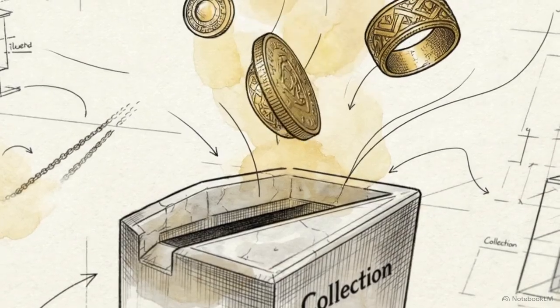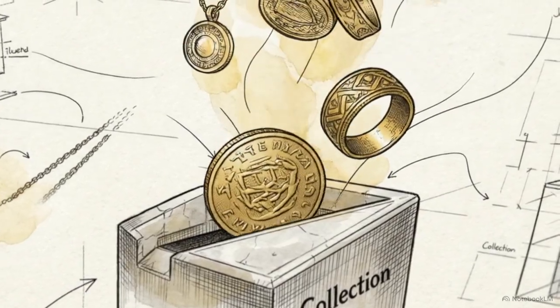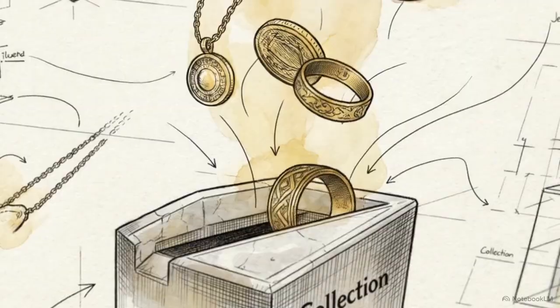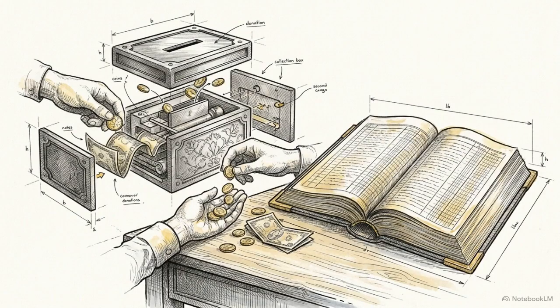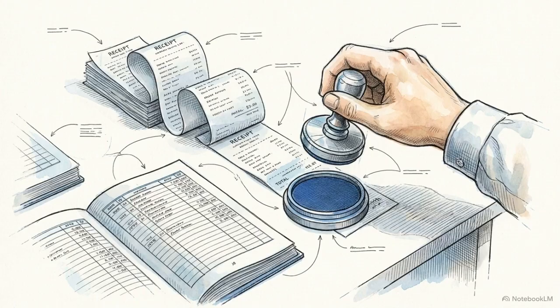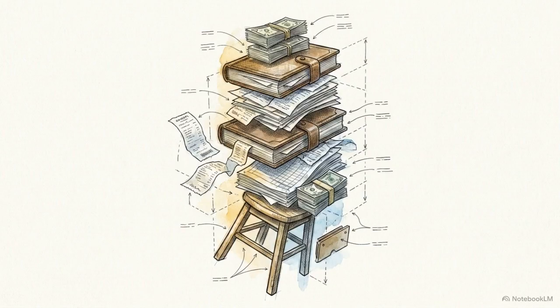When a devotee drops a gold coin or a handful of notes into a collection box, they are performing an act of faith. But once that offering is inside, it usually enters a manual world. Most traditional trusts rely on paper ledgers and offline administrative processes to track these contributions. This reliance on manual entry creates structural vulnerabilities.